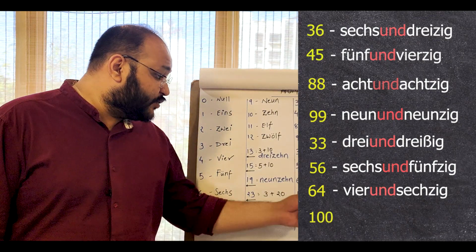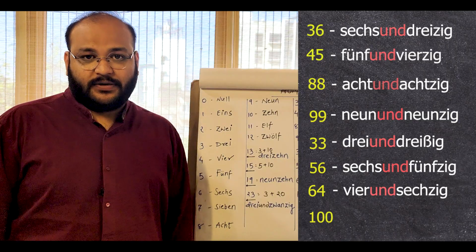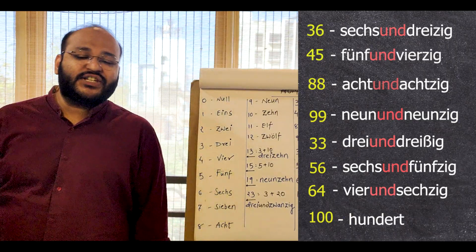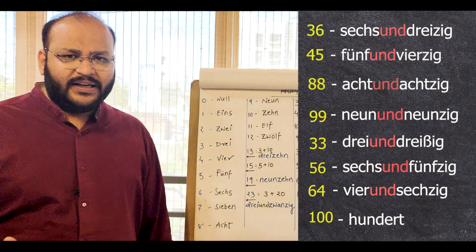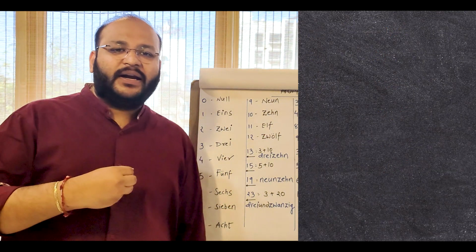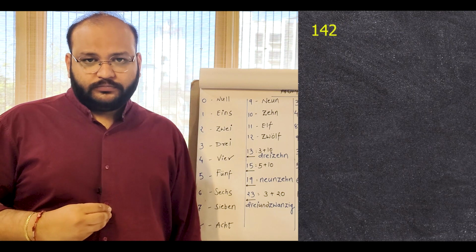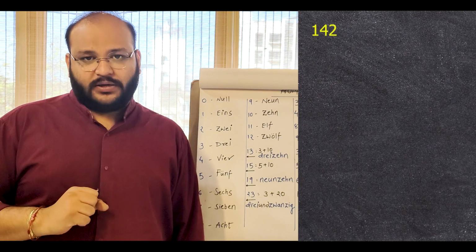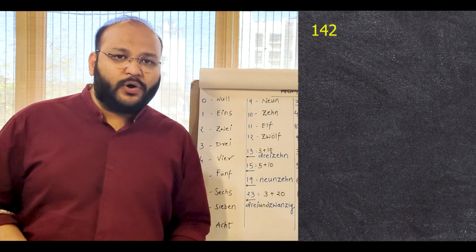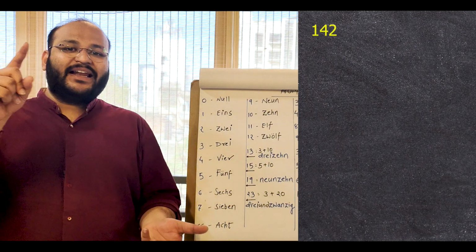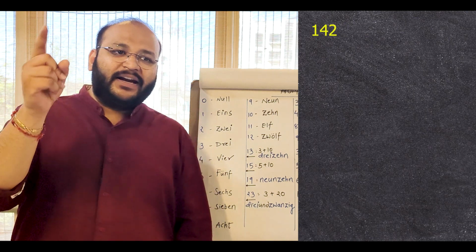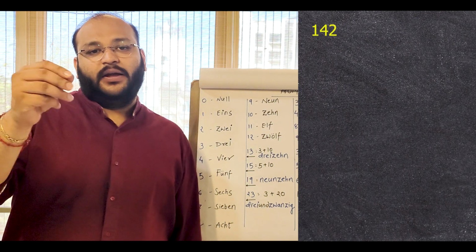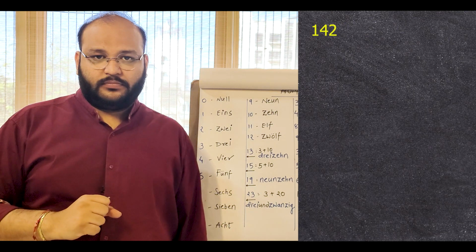Now 100 is called hundert. So any 3-digit number is super easy. Let's say the number is 142. So first we say 100, hundert. And then 42. We already know how to say 42. 42 is like 2 and 40. So 100, 2 and 40. So 142 is like hundert, 2 und 40.